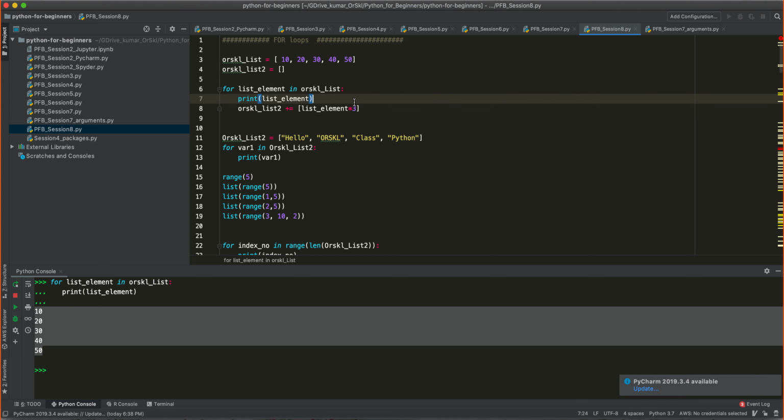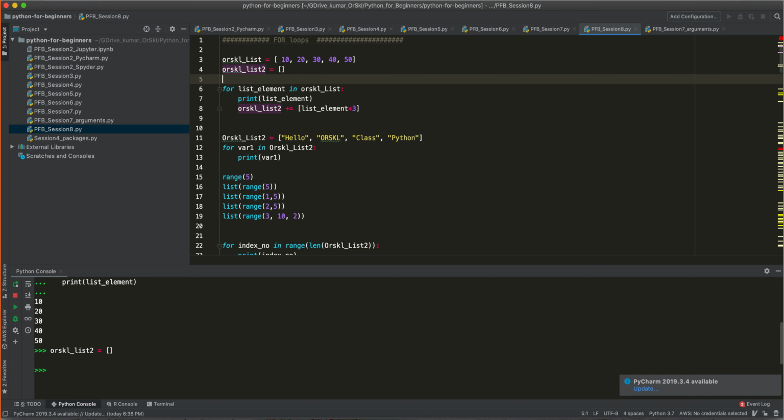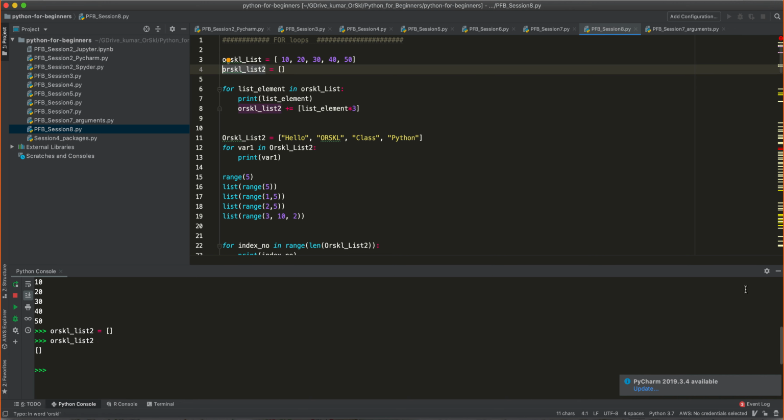So what happens is every time it is in this loop, for this empty list, it will add a new element, but this element is nothing but 10 into 3 in the first iteration, 20 into 3 in the second iteration, 30 into 3 in the third iteration, 40 into 3 in the fourth iteration, and 50 into 3 in the fifth iteration. As I'm asking to add this number into the existing list, it will keep adding these elements, and by the end of this loop, this particular list will have 5 elements. Before we see that, it is an empty variable as of now. So let me print this and see it is empty.